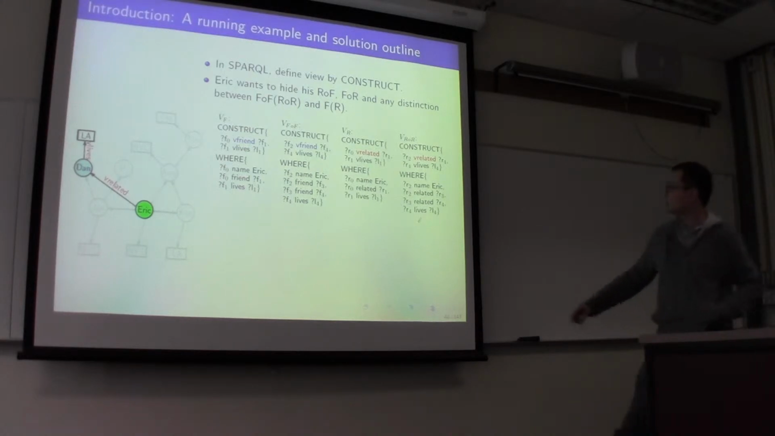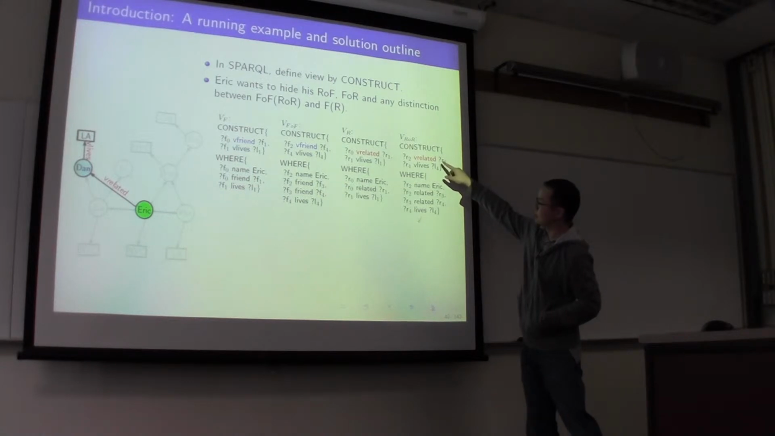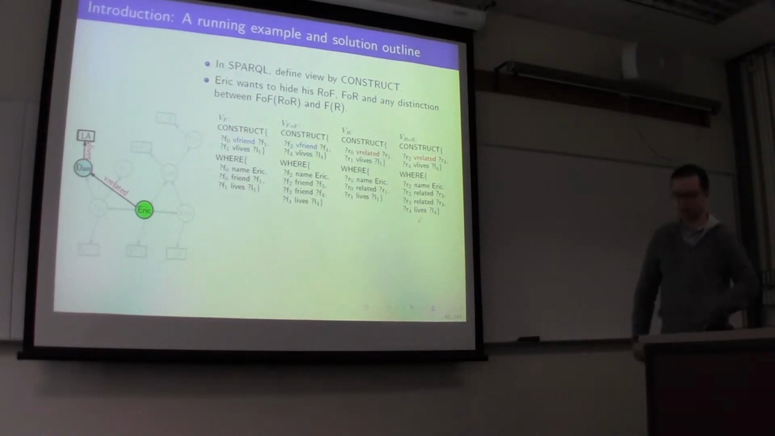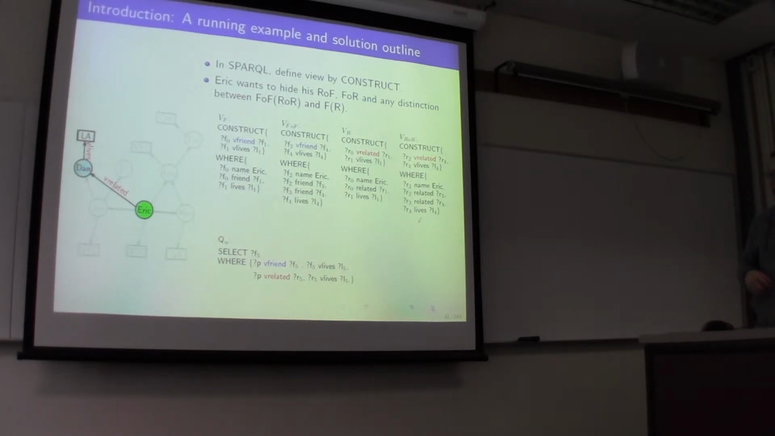One thing I want to mention is that a variable is defined with a question mark followed by the name of the variable. One thing I forgot to mention is that he used v friend and v relative to hide the distinction between his direct friend and his indirect friend, and between his relative and his relative of relative. So suppose we have a query asking for Eric's v friend and v relative who are also living in the same city.